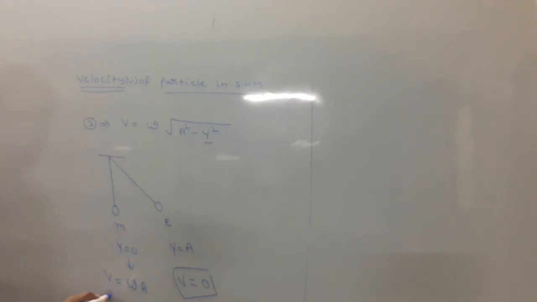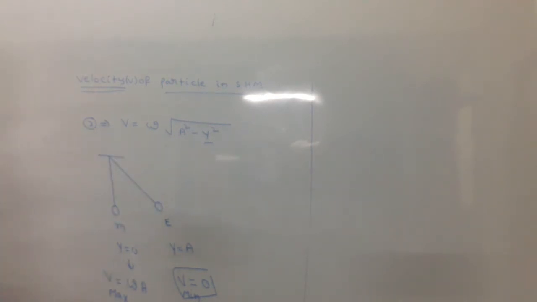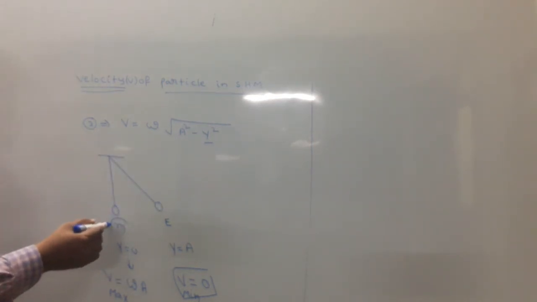This is maximum velocity, this is minimum velocity. Where is the velocity of the particle maximum? At mean position.